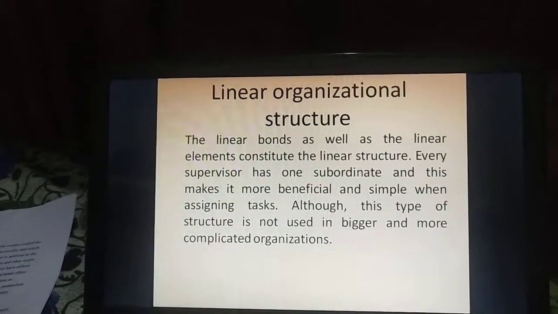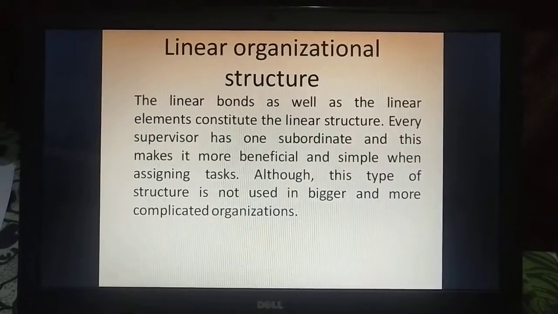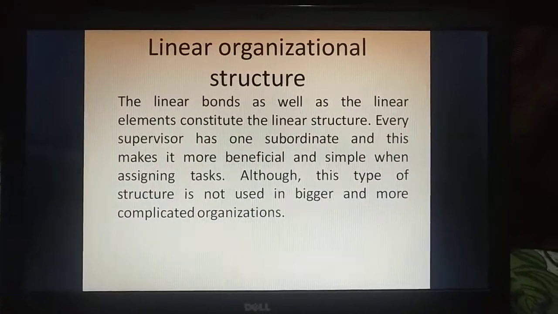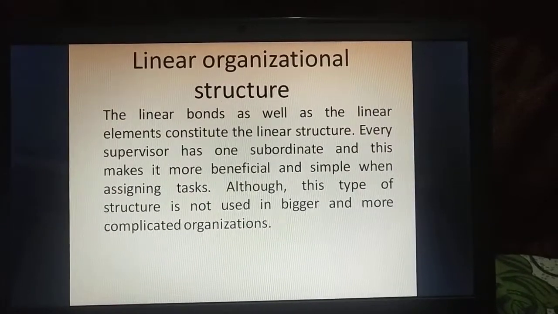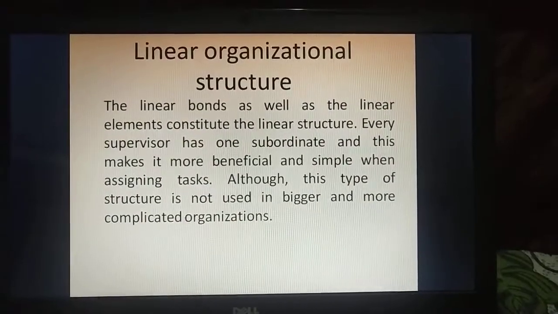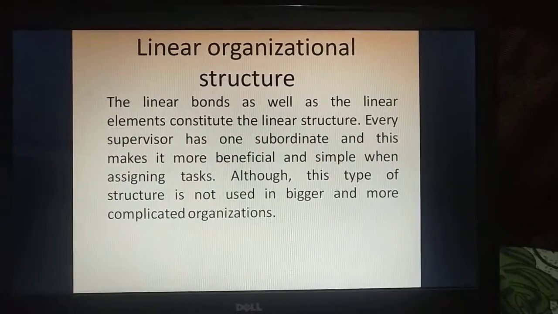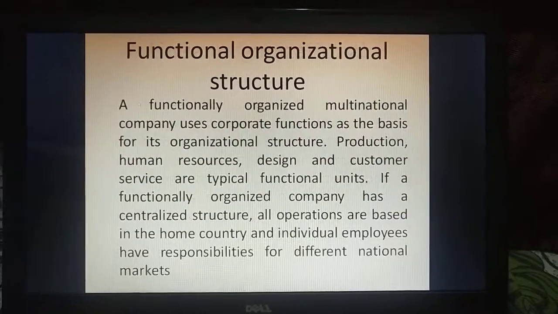The next point is the linear organization structure. The linear bonds as well as the linear elements constitute the linear structure. Every employee has a supervisor, and this makes it beneficial and simple when assigning a task. Although, this type of structure is not used only in bigger or more complicated organizations.